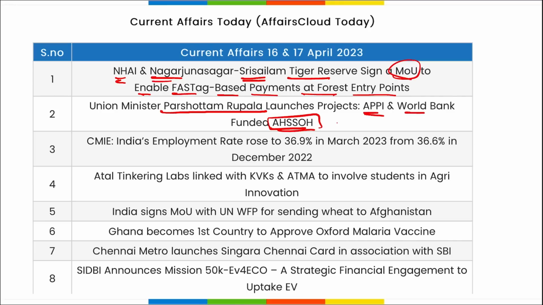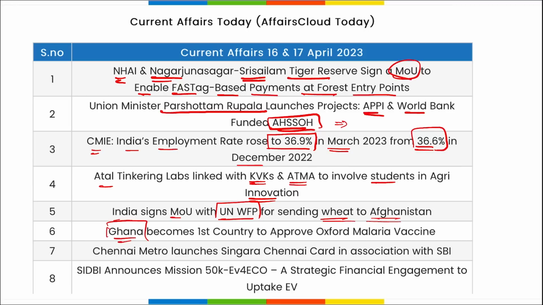These are the two programs for the welfare of animals. Then CMIE reported India's employment rate rose to 36.9% in March. That was earlier 36.6% in December. Atal Tinkering Labs linked with KVKs and Atma to involve students in agriculture innovation. India signed an MOU with United Nations World Food Programme for sending wheat to Afghanistan.